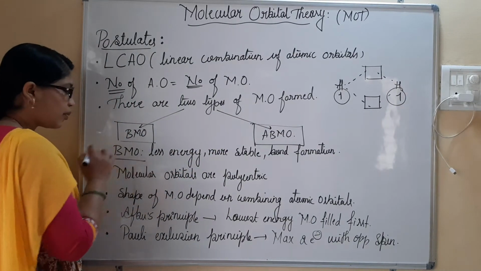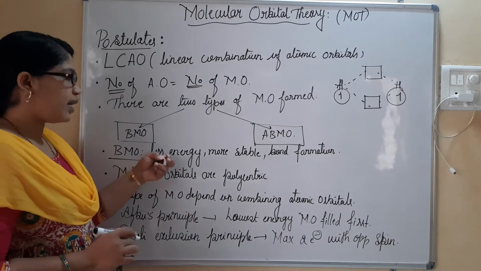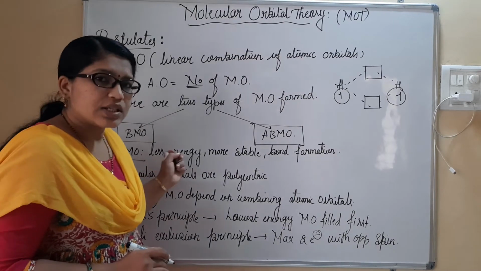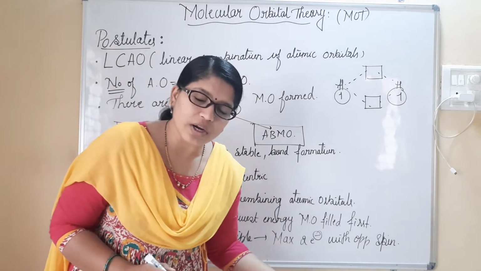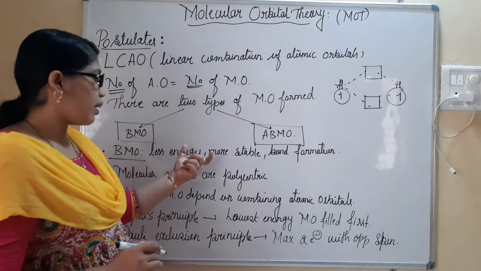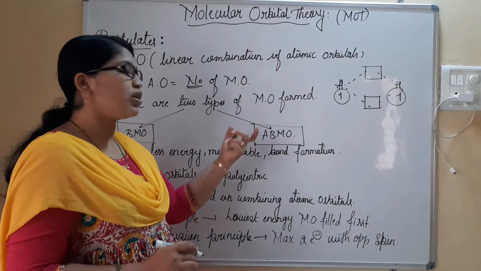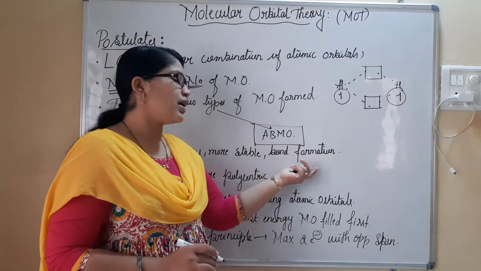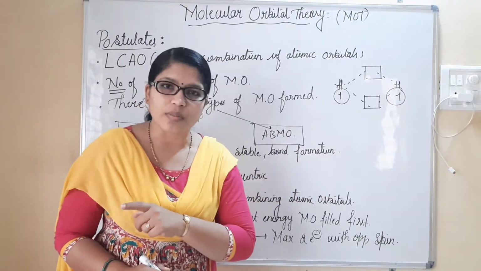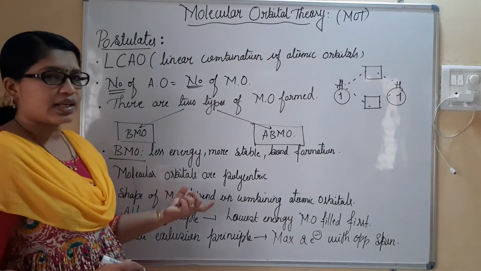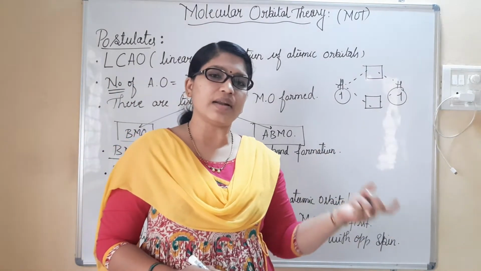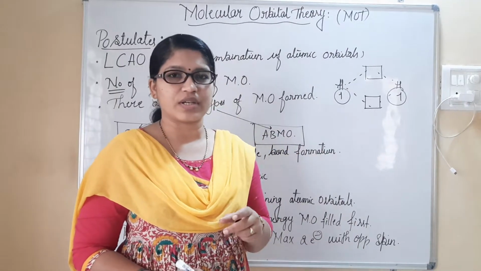So bonding molecular orbitals will have less energy. Lesser the energy, more will be the stability, whether it may be an orbital or an atom. Whenever we have less energy, it will be showing more stability. More the stability, in the sense, bond formation is feasible. Bonding molecular orbitals have got less energy, more stability, and there is a chance of bond formation.